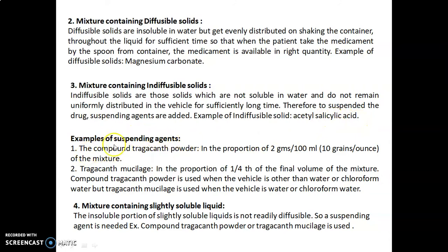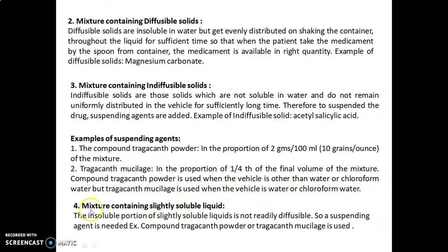Examples of suspending agents: the compound tragacanth powder in the proportion of 2 grams per 100 ml, that is 10 grains per ounce of the mixture. Tragacanth mucilage in the proportion of 1/4 of the final volume of the mixture. Compound tragacanth powder is used when the vehicle is other than water or chloroform water, but the tragacanth mucilage is used when the vehicle is water or chloroform water.